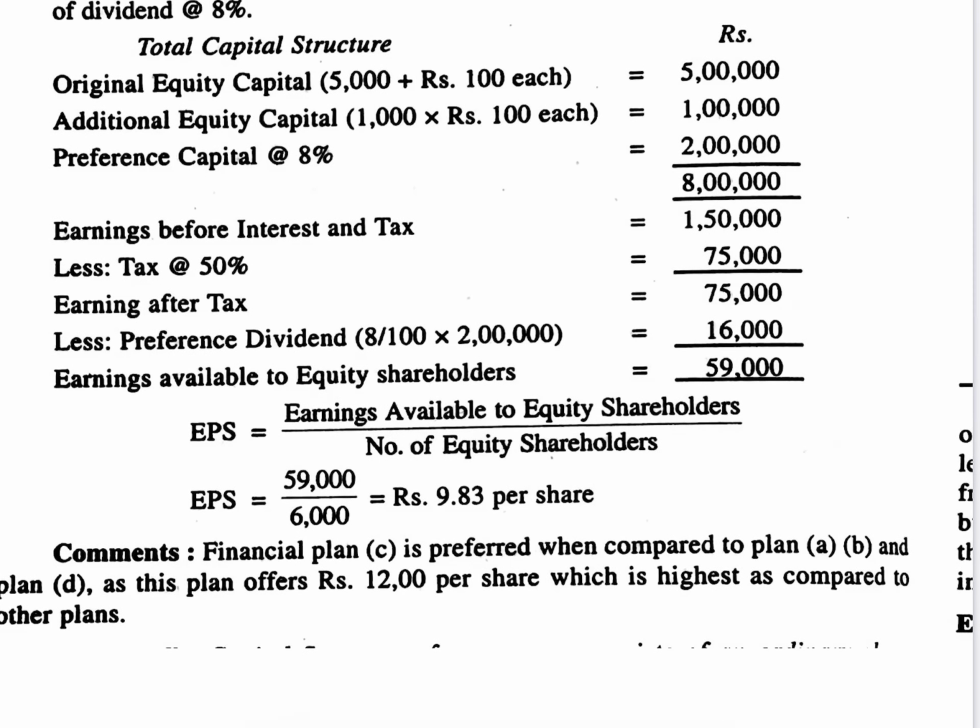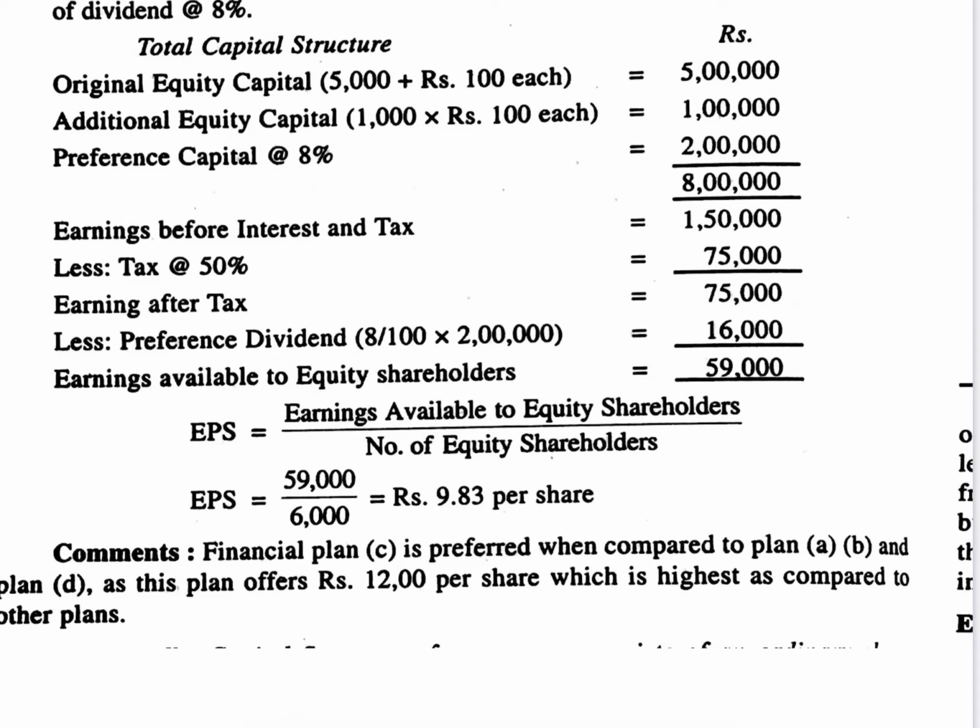Earning per share, as I explained previously: when debt is there in the composition of the company, the return on investment is EBIT. When debt is not there, it is EBT, earning before tax. So now you can start with EBT because there were no debts. EBT 1,50,000, less tax, that is 50% of EBT, 75,000, earning after tax 75,000.